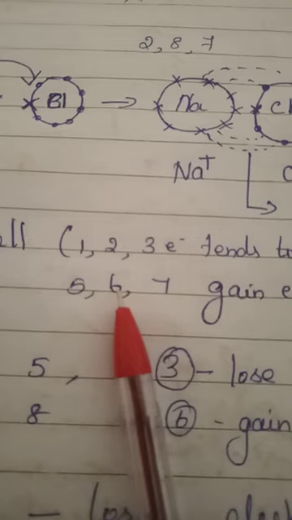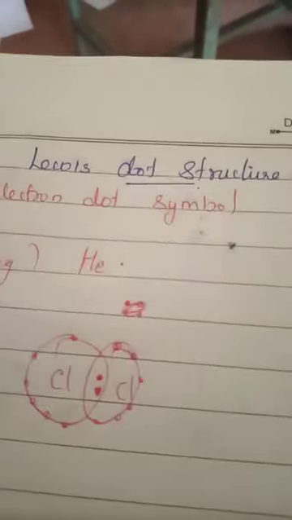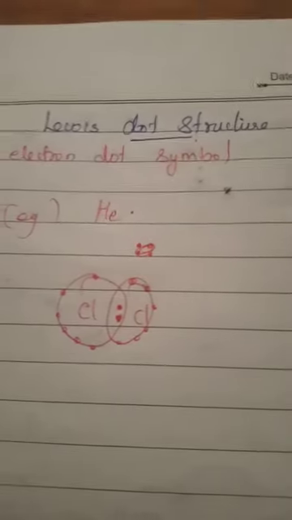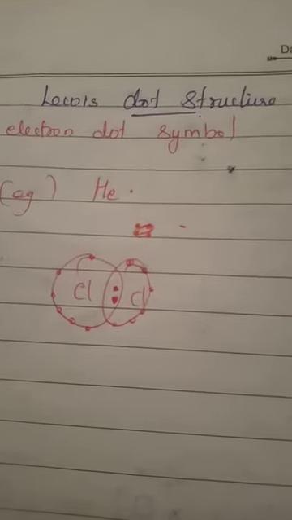Next one. Students, the next one is the Lewis dot structure. That is, it is an electron dot symbol. This is just an electron dot symbol. See, I have drawn it. For sodium and chlorine I put dots for electrons. This is just to symbolise the electrons present in the valence shell. The Lewis dot structure is the symbol used for the electrons in an atom: the symbol of the element surrounded by dots representing the electrons of the valence shell.